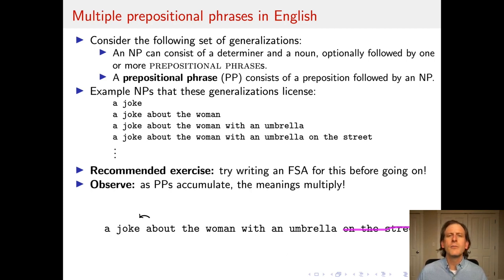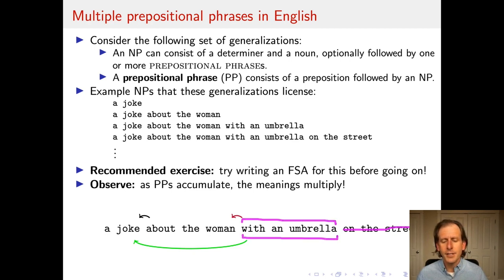Now, you probably have one meaning that comes to mind, but what I want to draw your attention to is that there are multiple possible meanings for this noun phrase. I will illustrate them informally in the following way. I'll take the with an umbrella phrase, and I'll note that it can semantically modify either a joke or woman. This corresponds to the difference in interpretation of: does the woman have the umbrella? Or does the joke involve the umbrella but the woman doesn't necessarily have it? If the woman has the umbrella, then I would say that is this interpretation up here, and I've illustrated this with a little arrow in purple that points from with to woman.